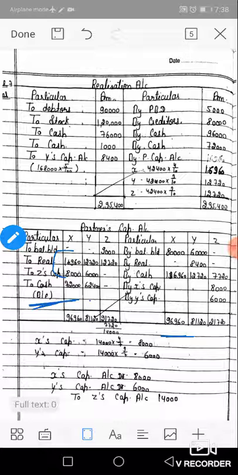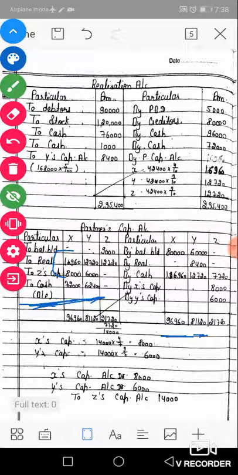In case of Y, total of credit side 81,120 minus 18,720, the net balance is 62,400 paid to him in cash, and X and Y's capital accounts are closed with the balancing figure cash paid by the firm to them. Okay, 72,000 and 62,400 is the balancing figure of X and Y columns, which is paid by the firm to them in cash.